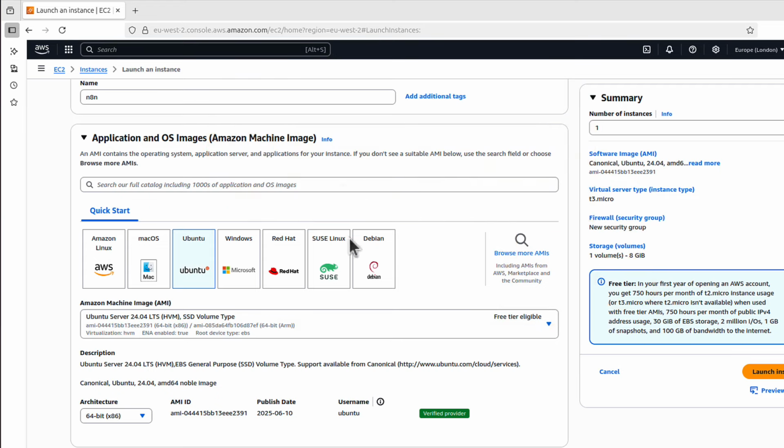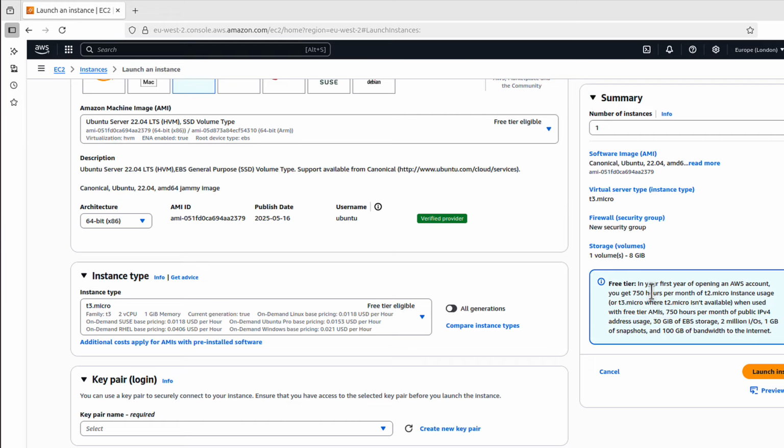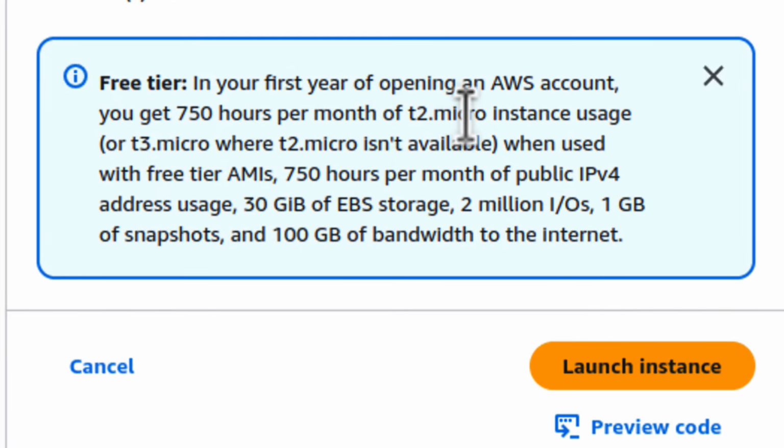So I scroll down, and here is the instance type, which is the size of my server. But now let me go back to that free tier. You can see here that the free tier, in your first year of opening an AWS account, gives you 750 hours every single month of a T2 micro instance, or T3 micro where T2 isn't available.